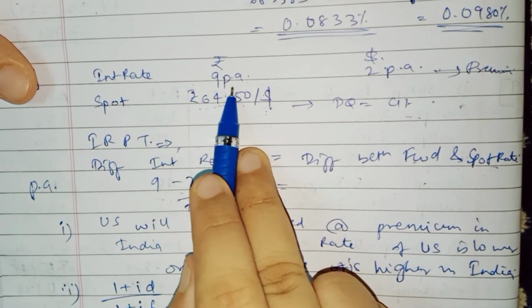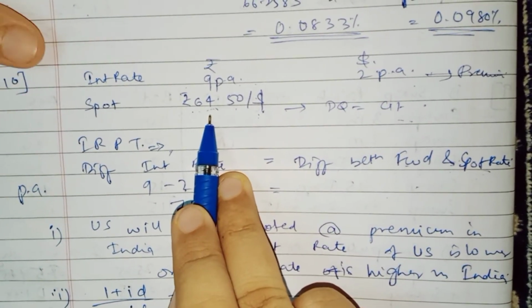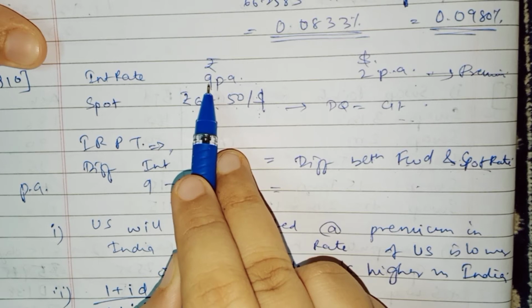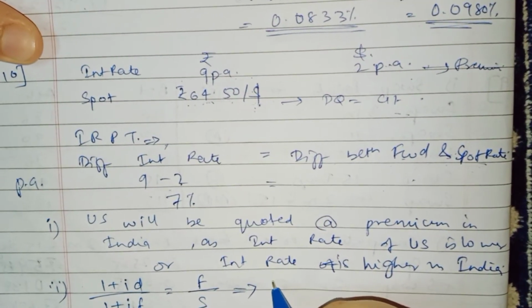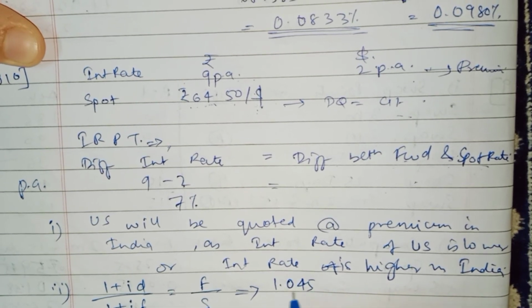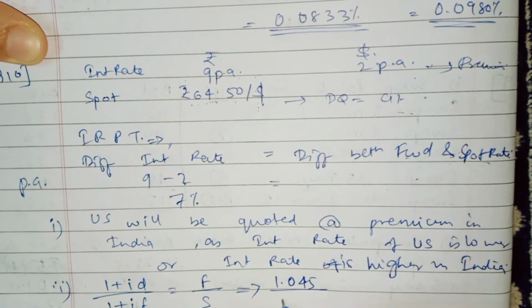These interest rates are for per annum basis, but we have to calculate it for 6 months. So 9% is for per annum, so it will be half of it, that is 1.045, and here it's 2% per annum, so it will be 1.01.